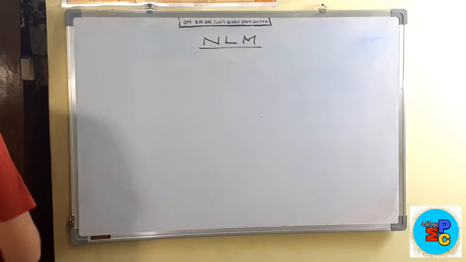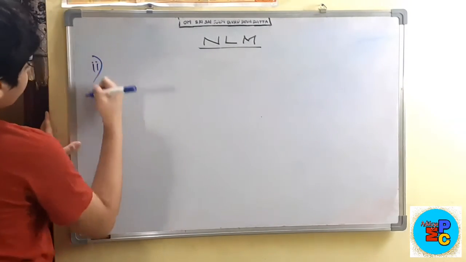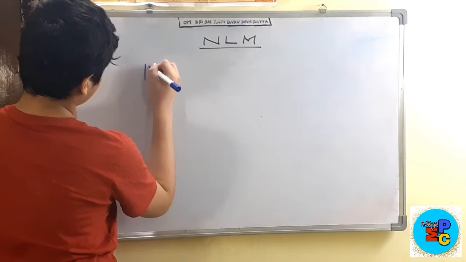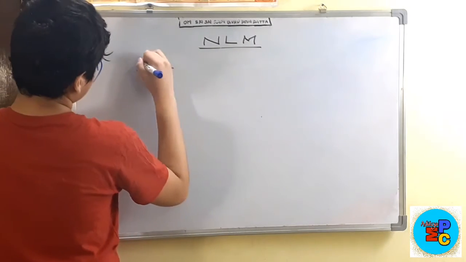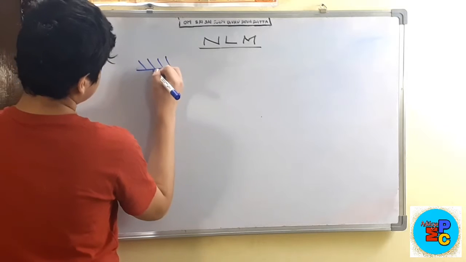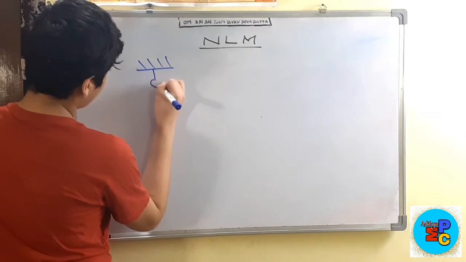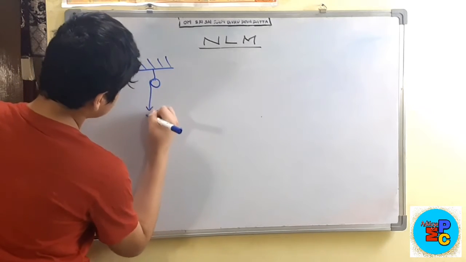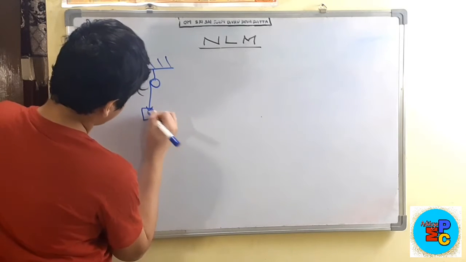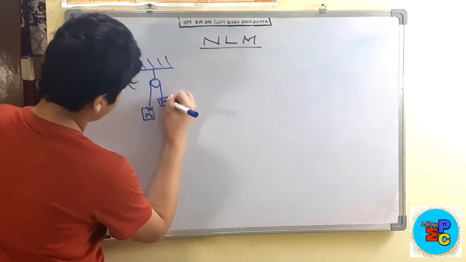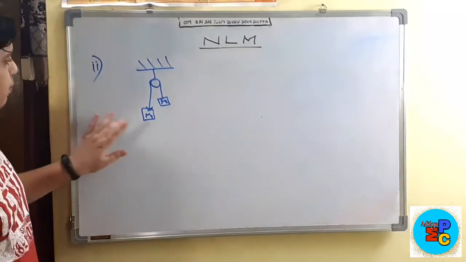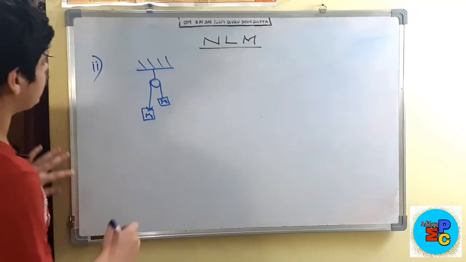So now let us discuss a pulley. This is a fixed pulley and two masses are hanging from it, M1 and M2. Let us suppose that M1 is greater than M2 in this condition.